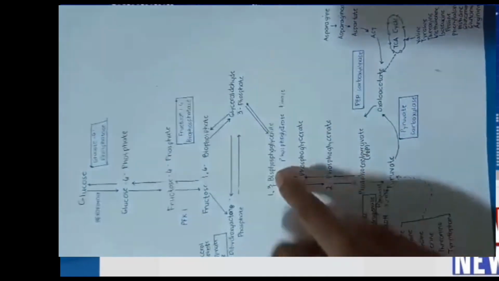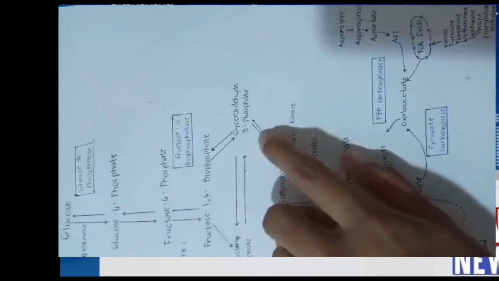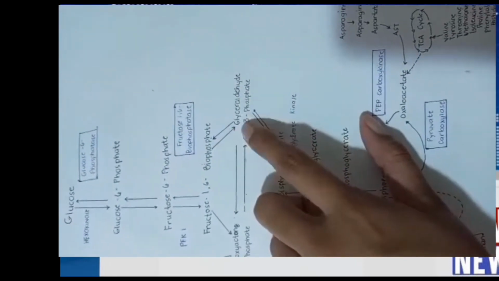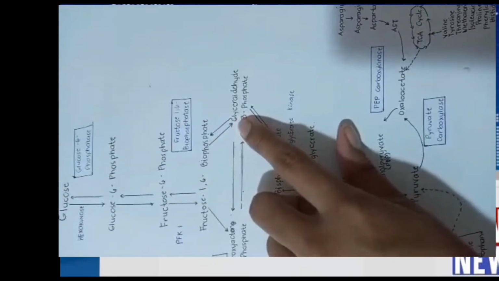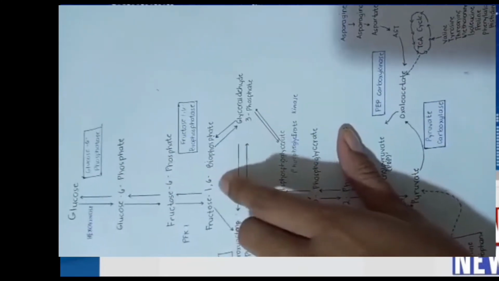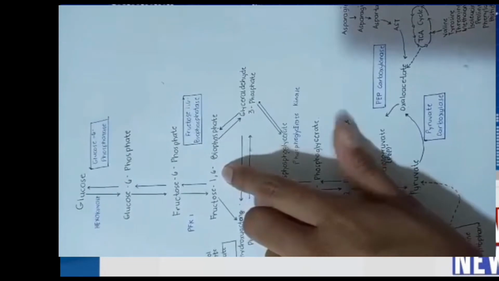So, once naa tay 1,3-bisphosphoglycerate, this can be converted back to glyceraldehyde 3-phosphate. Then, kani si glyceraldehyde 3-phosphate can be converted back to fructose 1,6-bisphosphate.